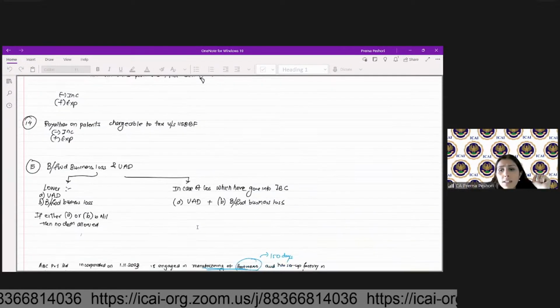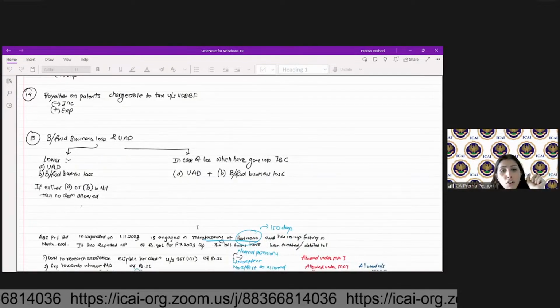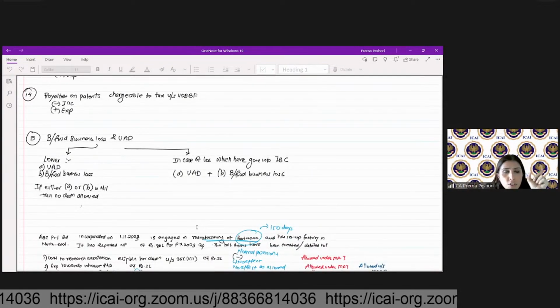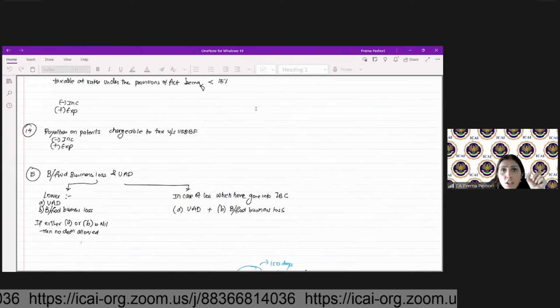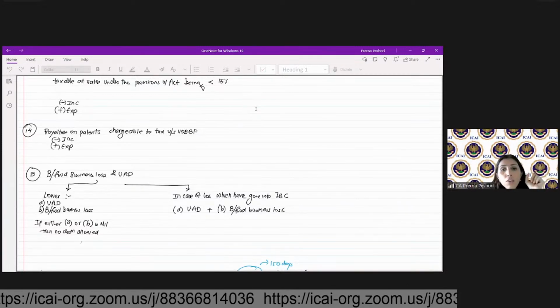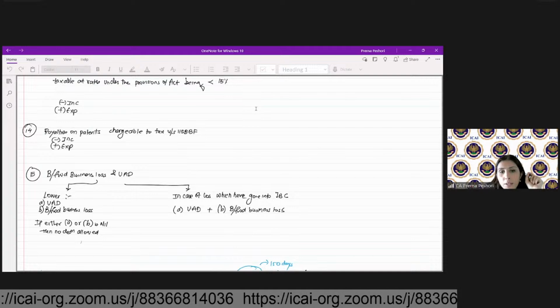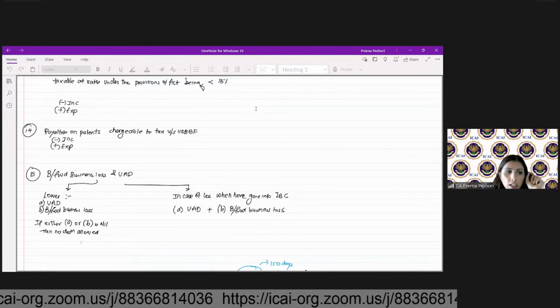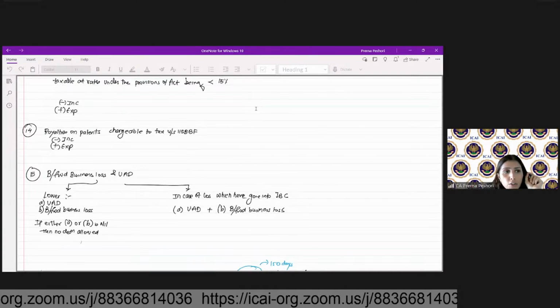Then brought forward loss and unabsorbed depreciation. So any unabsorbed depreciation or the brought forward loss, whichever is lower, that has to be reduced. If either of them is nil, then no deduction will be allowed over here. Are we clear? So in that particular case, no deduction will be allowed.